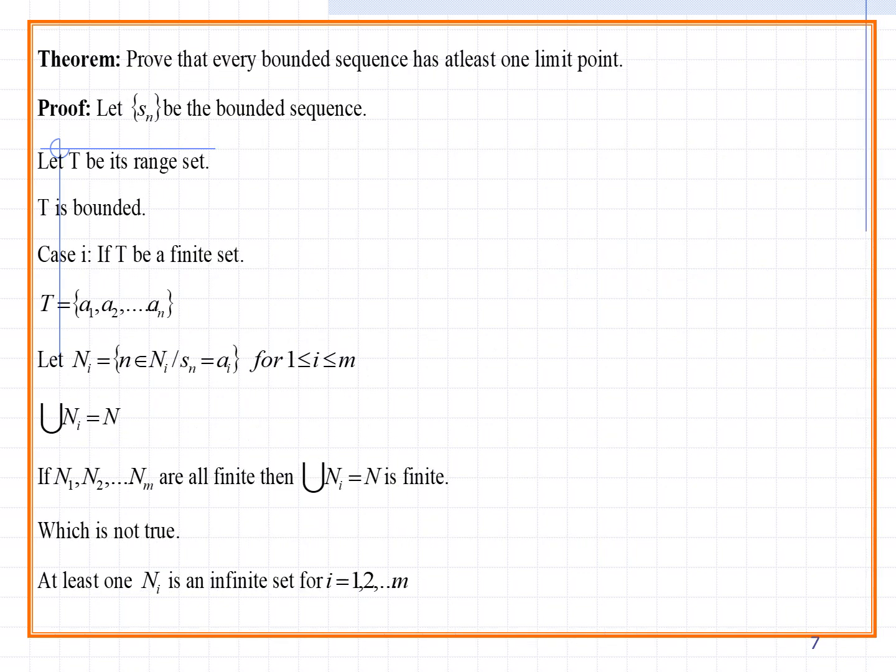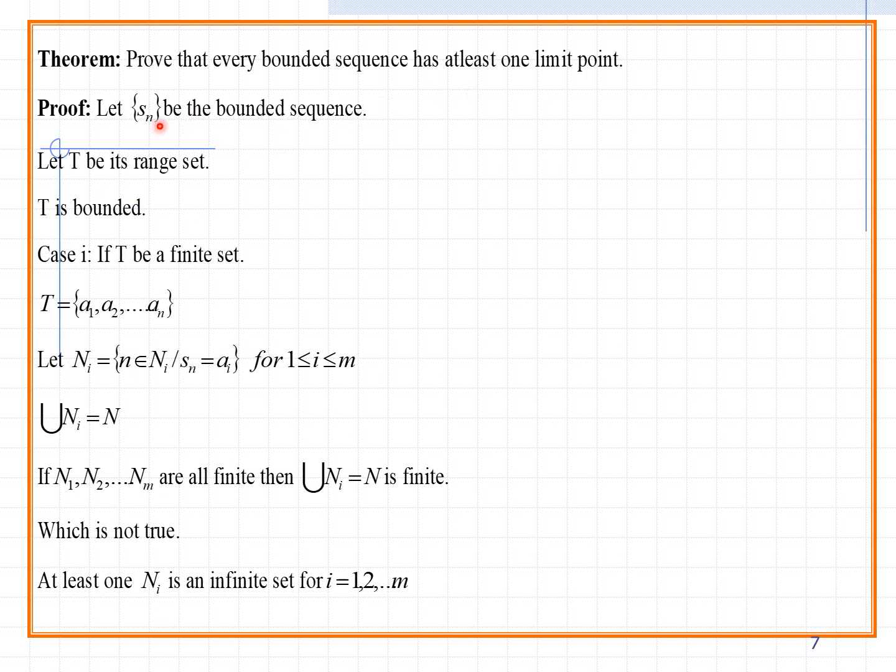So, let us see this small theorem. Prove that every bounded sequence has at least one limit point. Bounded means you have a lower value and, at the same time, an upper value, but we can say there is at least one limit point. You can prove that there is at least one limit point.